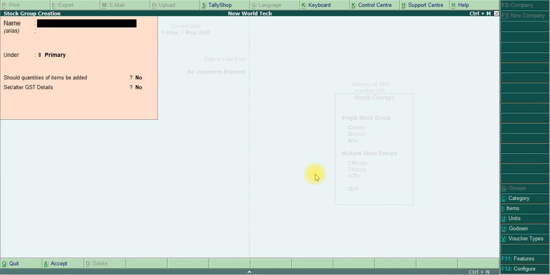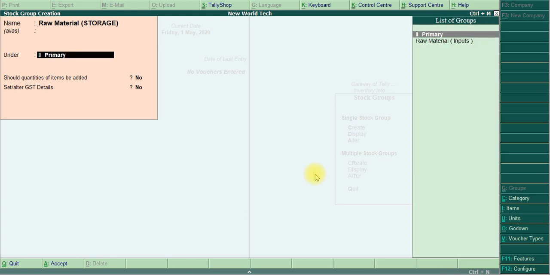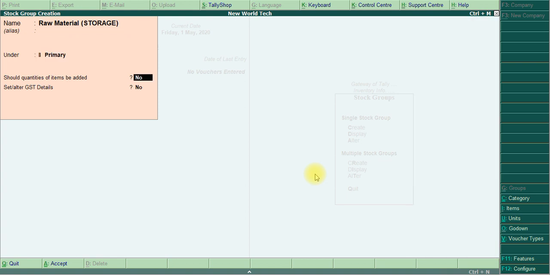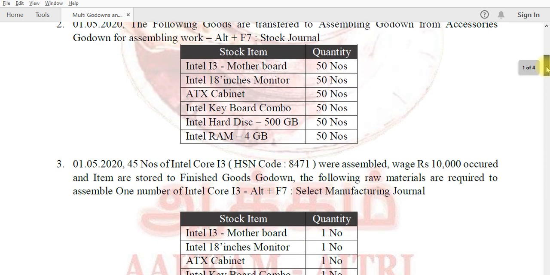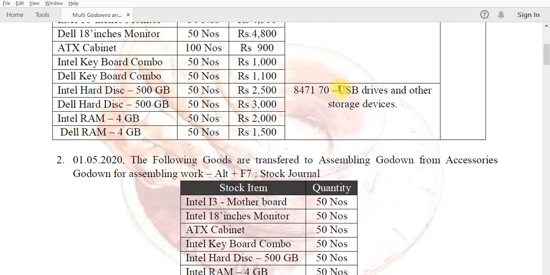Then the second one is the raw material storage. Set or alter GST detail yes. The HSN code and the description is USB device and other storage devices yes.